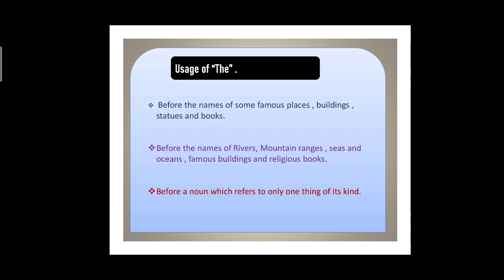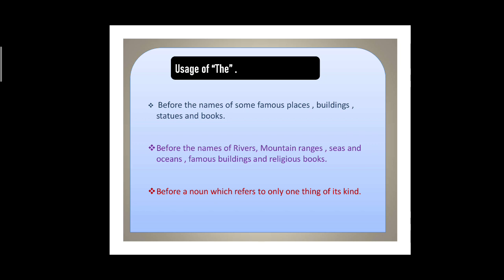Before the names of some famous places, buildings, statues and books. Before the names of rivers, mountain ranges, seas and oceans, famous buildings, religious places, religious books, before a noun which refers to only one thing of its kind.